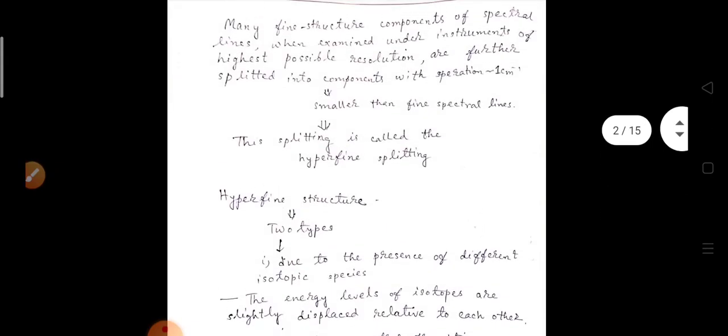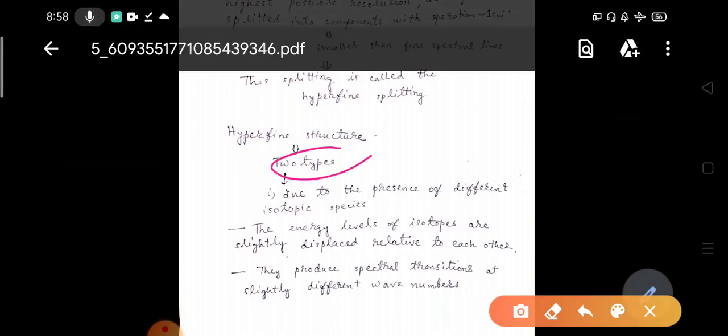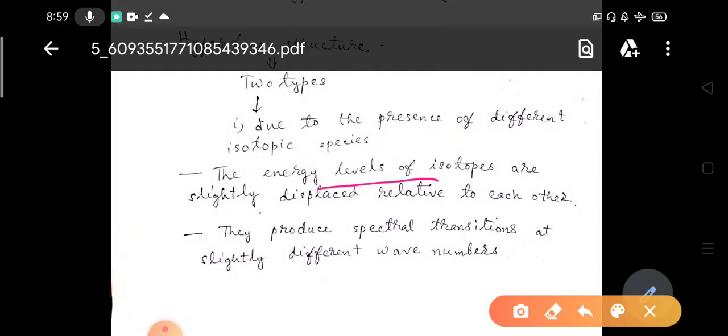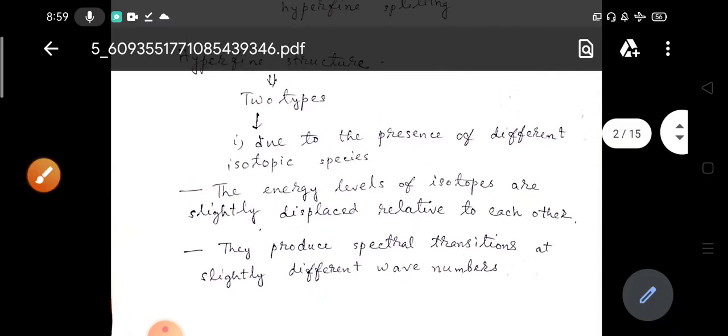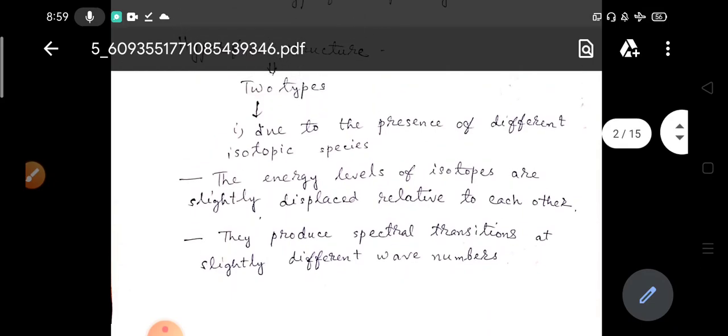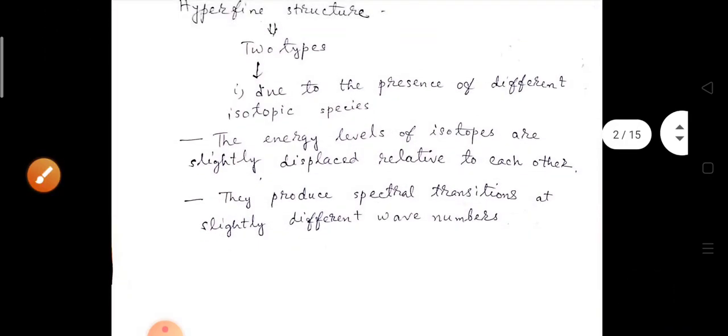Now we will understand that hyperfine structure can be of two types. One is due to the presence of different isotopic species, because the energy levels of the isotopes are slightly displaced relative to each other, so they produce spectral transitions at slightly different wave numbers, okay. This is due to the presence of isotopes. The existence of the deuteron was also discovered by studying this structure splitting, okay.